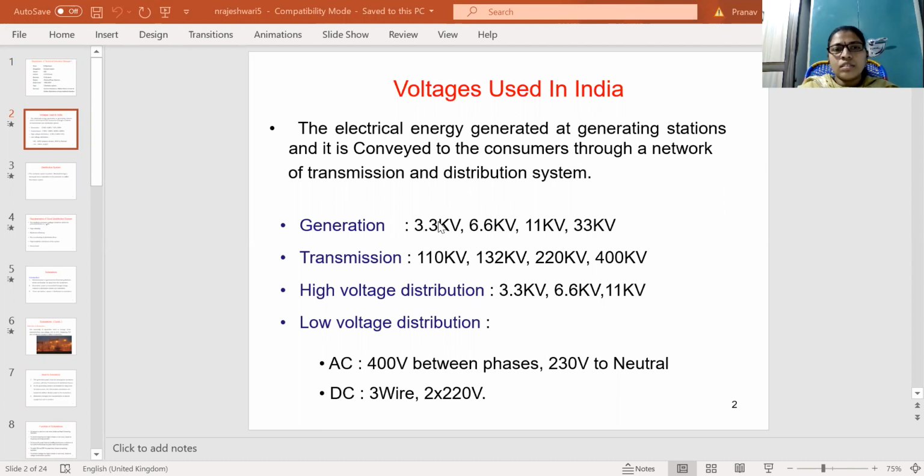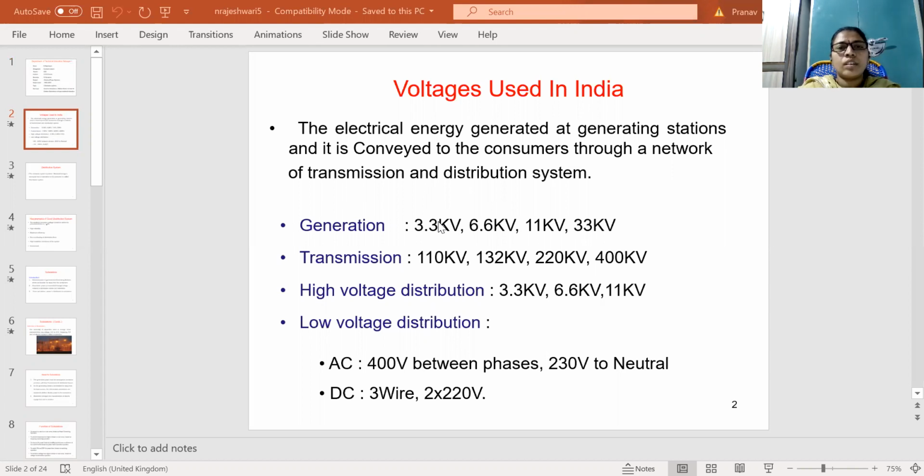Generating stations generate some voltage levels. The generated power will be transmitted through the transmission lines and distribution lines. So distribution is the end part of the total power generation. At the generating stations, electrical energy is generated at voltages like 3.3 kV or 11 kV.